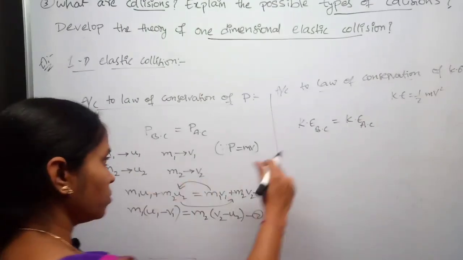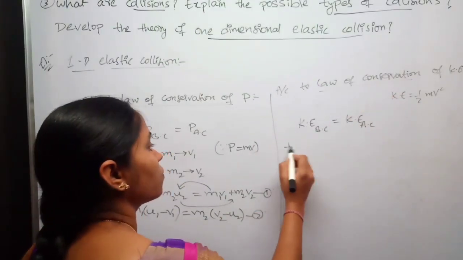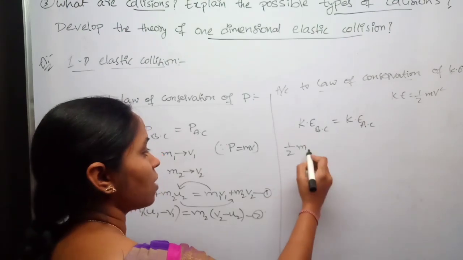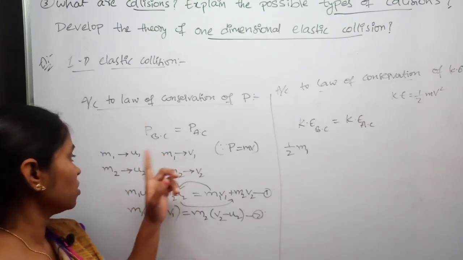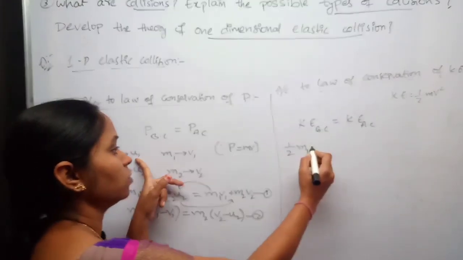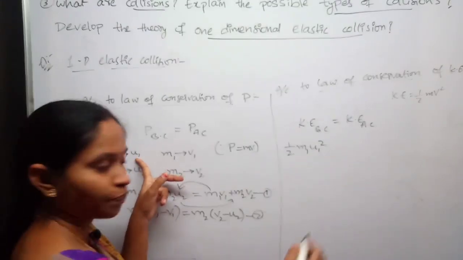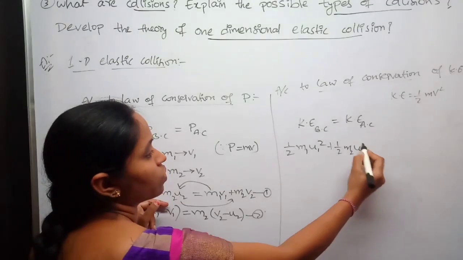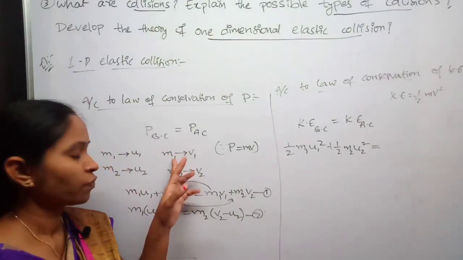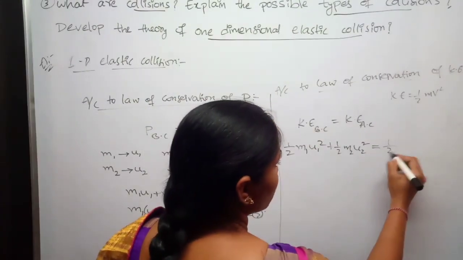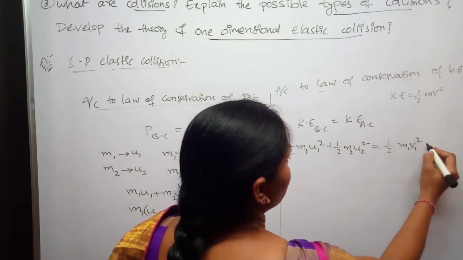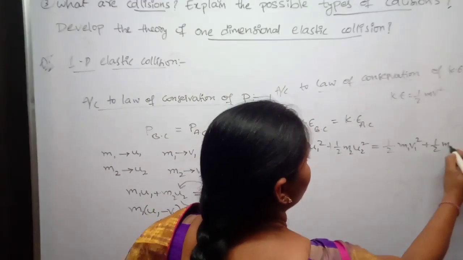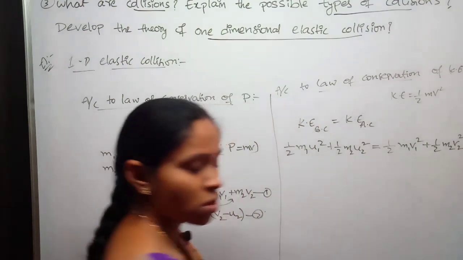Half m1 u1 square plus half m2 u2 square is equal to half m1 v1 square plus half m2 v2 square.